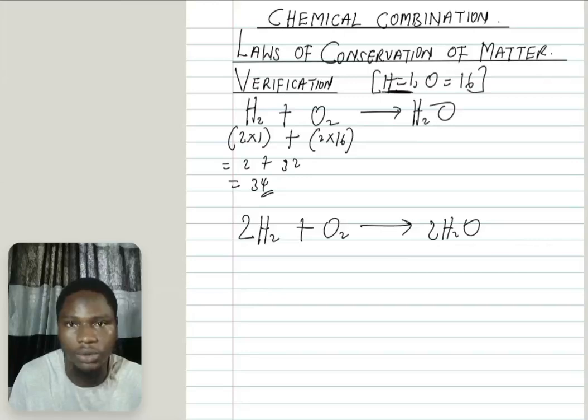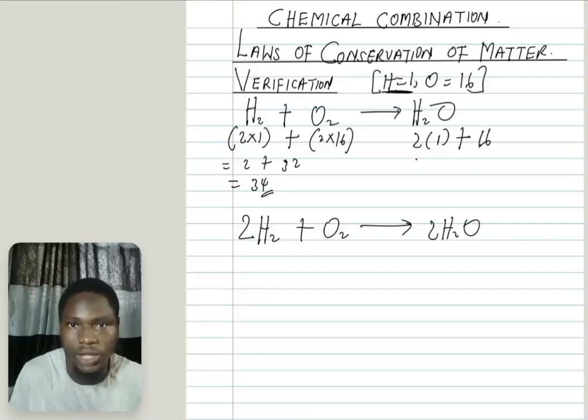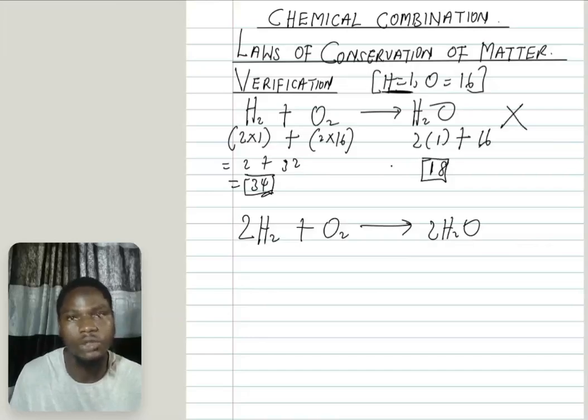But let's look at the product. What you have here is 2 hydrogen, that's 2 times 1. Also plus, how many oxygen do you have? I'll add the one for this and this together. Oxygen is 16. So add together, you have 2 plus 16 will give me 18. But check, total mass of the reactants and total mass of the product are not the same. So this one does not obey the law of conservation of matter.